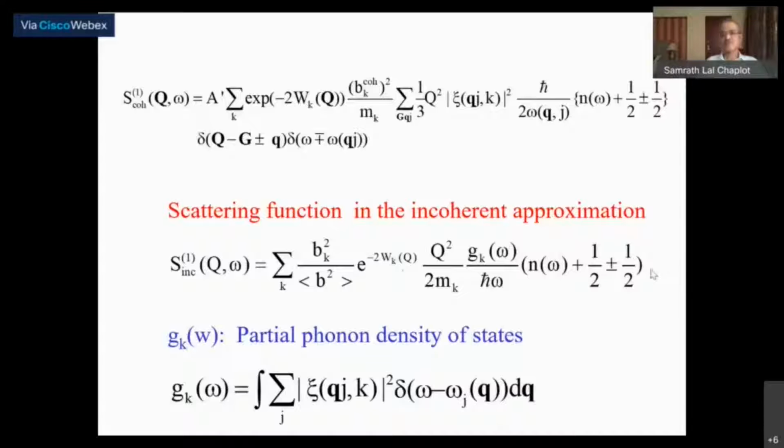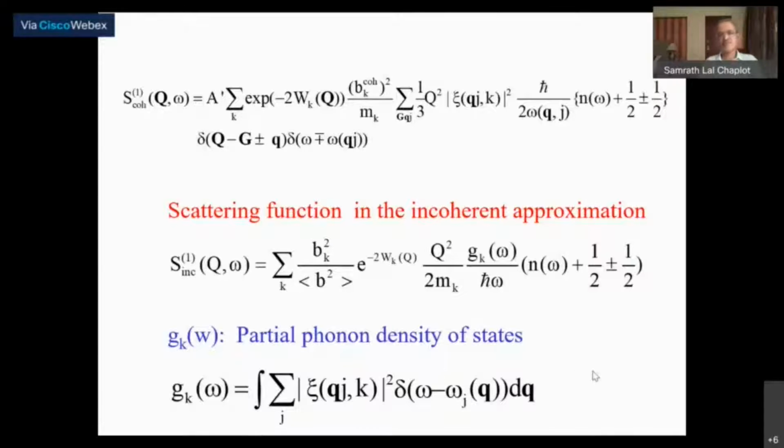So the phase factor is taken off and integrated over all the phonons in the Brillouin zone, so the phase factors are removed, and there's an integral over all the phonons in the Brillouin zone, which consequently gives you an effective density of states. So you can see that what we have measured here is not the true phonon density of states, but some kind of a weighted density of states, weighted by the scattering length squares and the de Broglie factors and divided by the masses.